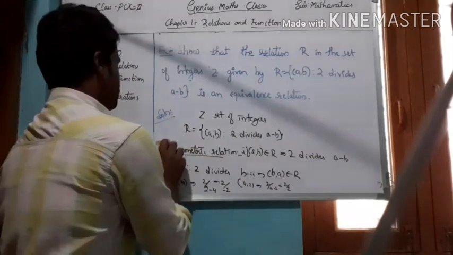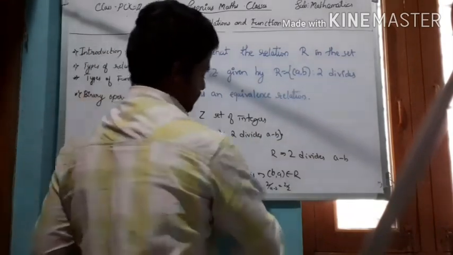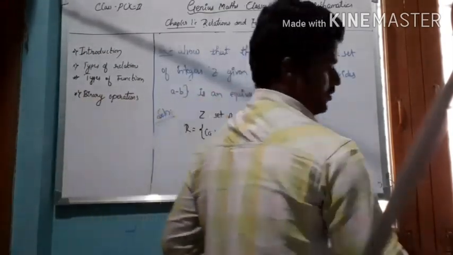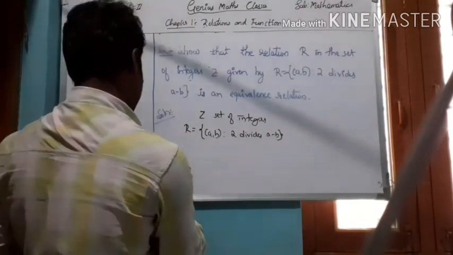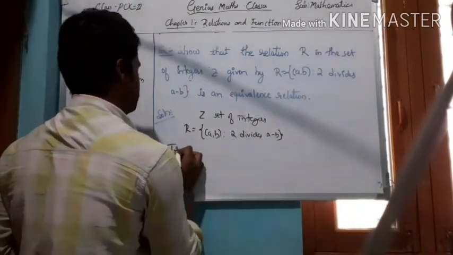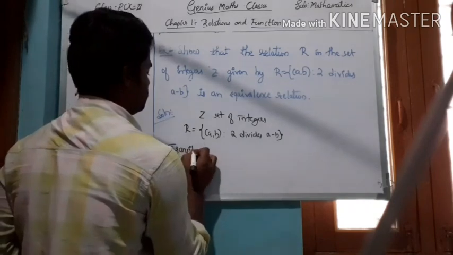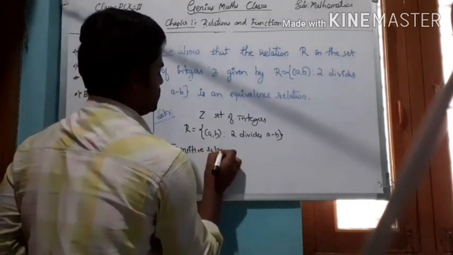And now the third one is the transitive relation.